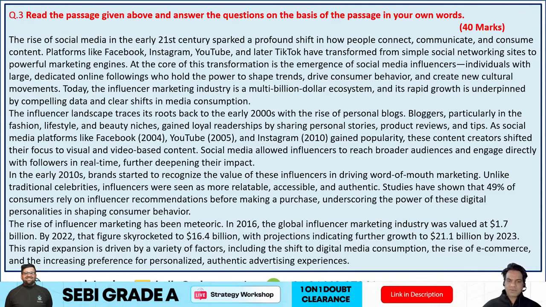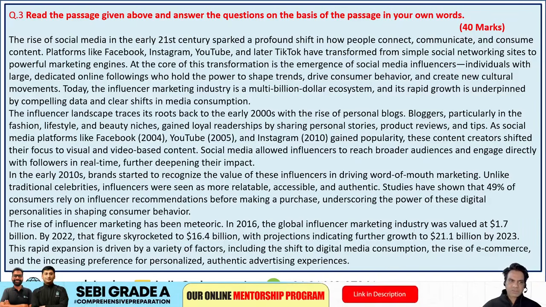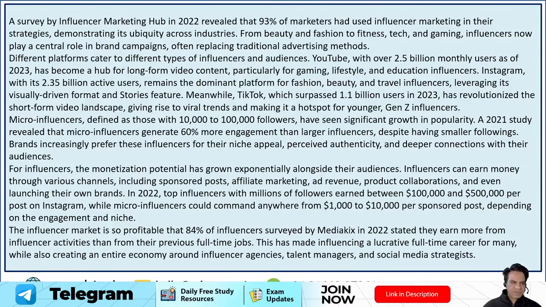And then third was your reading comprehension passage. So this was about the rise of social media in the 21st century, when TikTok, YouTube, Facebook, Instagram, and social networking sites, how they've evolved over the years. People are using influencer marketing valued at $1.7 billion. So you can read this passage.